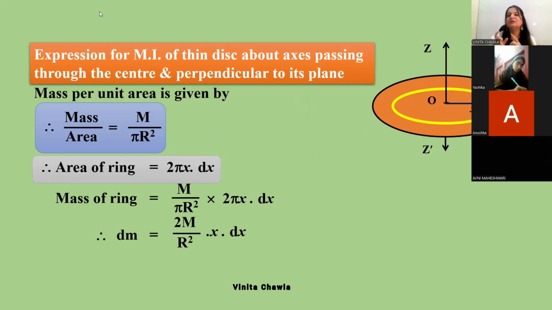Now for this ring, we can find moment of inertia about the axis which is passing through center of the ring. The moment of inertia of the ring about an axis which passes through center of the ring is mr square, and here we're taking the small mass of the ring dm, into r square. Radius of the ring is x, so x square, and mass of the ring is dm. So we can find moment of inertia about the axis which passes through center of the ring.